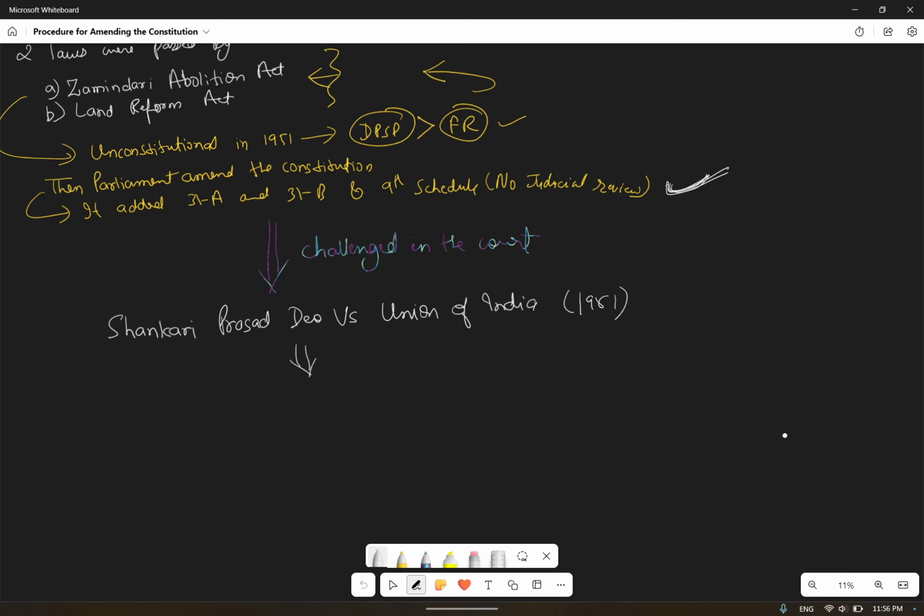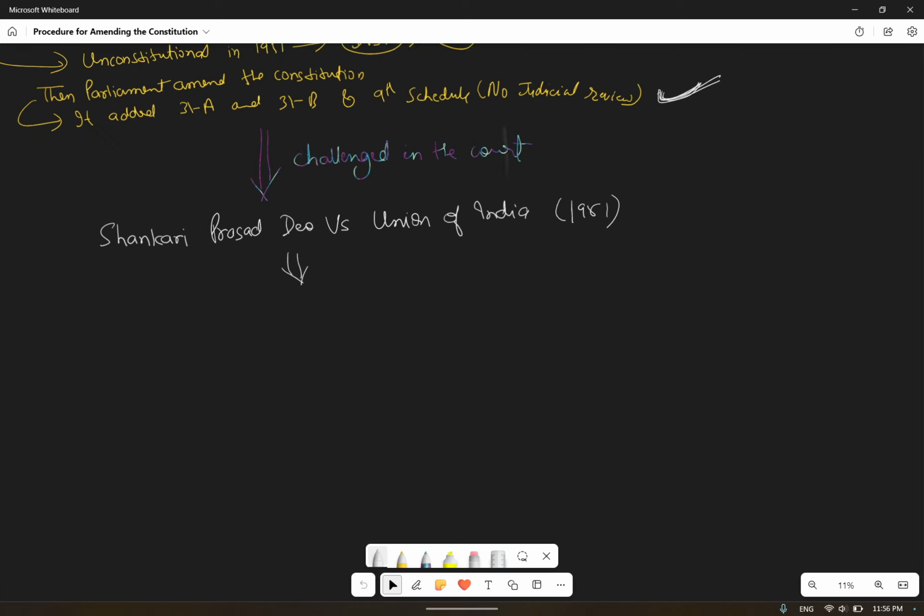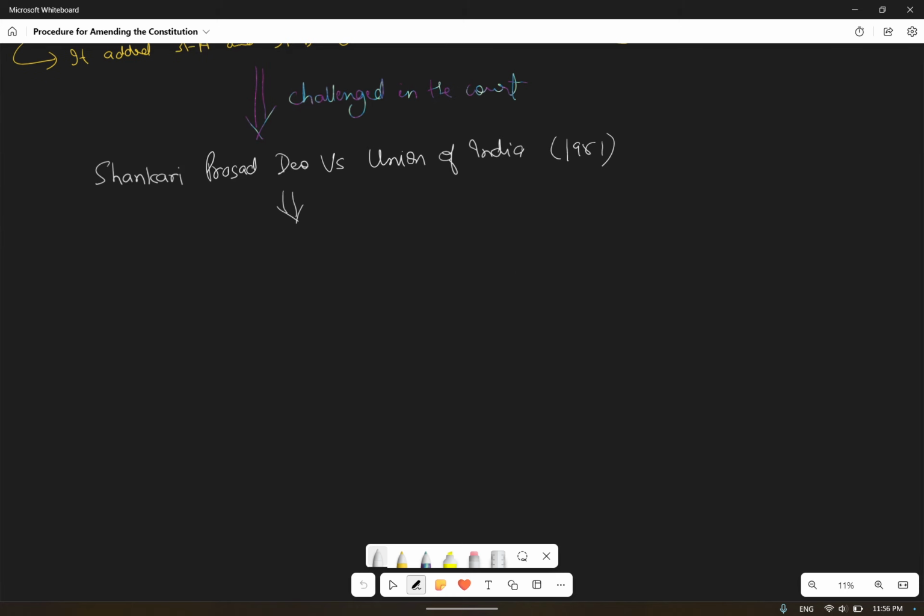So Supreme Court said that the word law does not include an amendment of the constitution made under article 368, and Parliament can make any changes. Okay, and then there was a verdict. Supreme Court said the amendment done above is constitutional. Okay, just take this concept here.